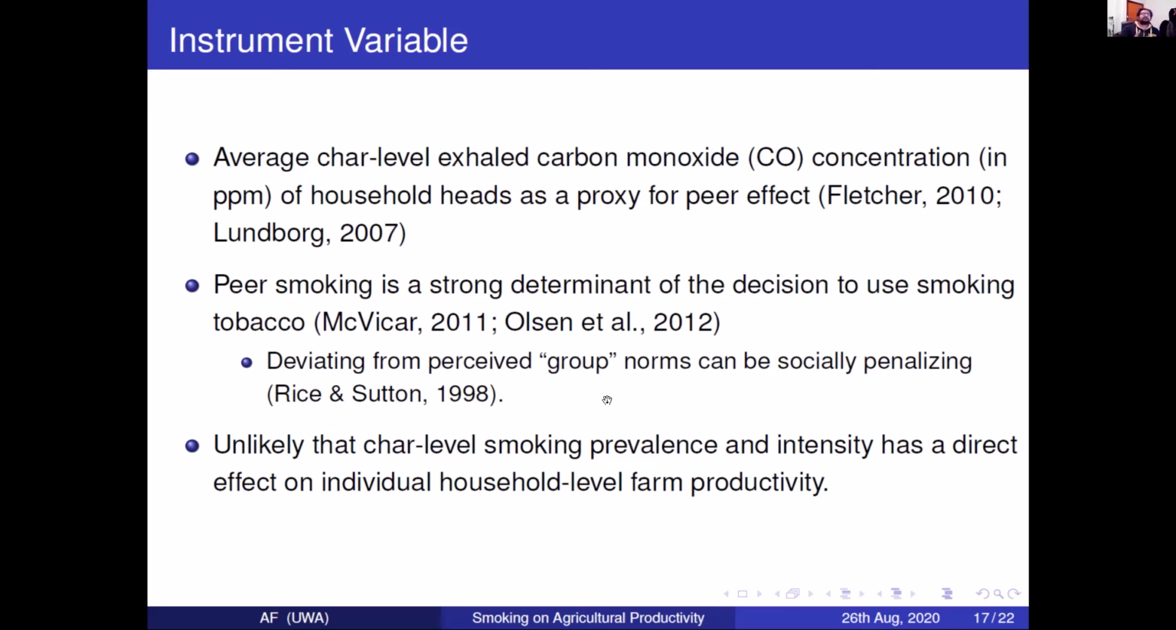It's also linked to the notion that Rice and Sutton and Taylor also talk about, that if you're deviating from the perceived group norms, that can be socially penalizing. So that's the idea behind it. However, we argue that the average char level carbon monoxide concentration should not directly affect an individual's agricultural output. And that's the argument we put forward related to the exclusion restriction. In fact, this instrument has been previously used by Lokshin and Beegle as well.